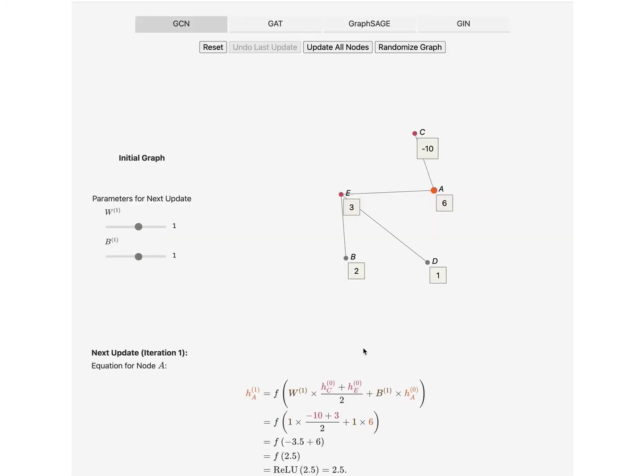This visualization allows users to play around with popular GNN models. Here, we have a graph convolutional network on an input graph of 5 nodes. Each node has a single real-valued feature. Users can update the weights of the GCN model, and the corresponding update equations for the node's features are updated in real time.